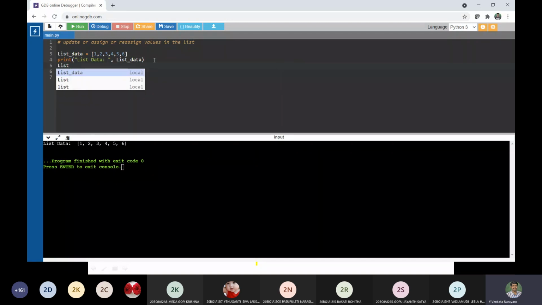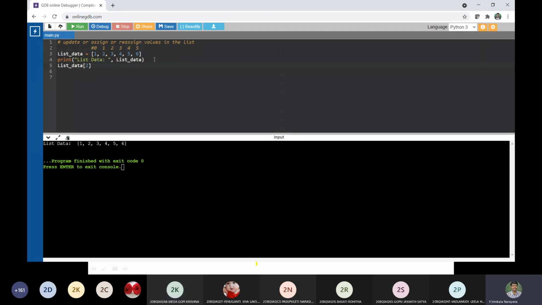Now I would like to reassign. In order to reassign, what are we supposed to do? Let us suppose I would like to reassign the index value 2. What is the value at index 2 here? The indexes are 0, 1, 2, 3, 4, and this is 5.